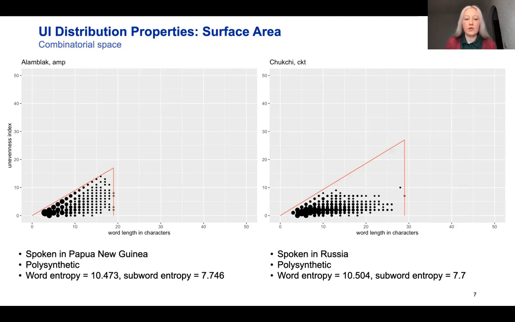That's a language spoken in Papua New Guinea. On the right side there is Chukchi, the language spoken in Russia. Both of these languages are polysynthetic and their entropy values are quite similar to each other. However, we can see that according to our analysis, these languages behave differently. On the left side, we can see that Alanblak takes almost all of the points in this combinatorial space. In the case of Chukchi, many points remain unfilled.